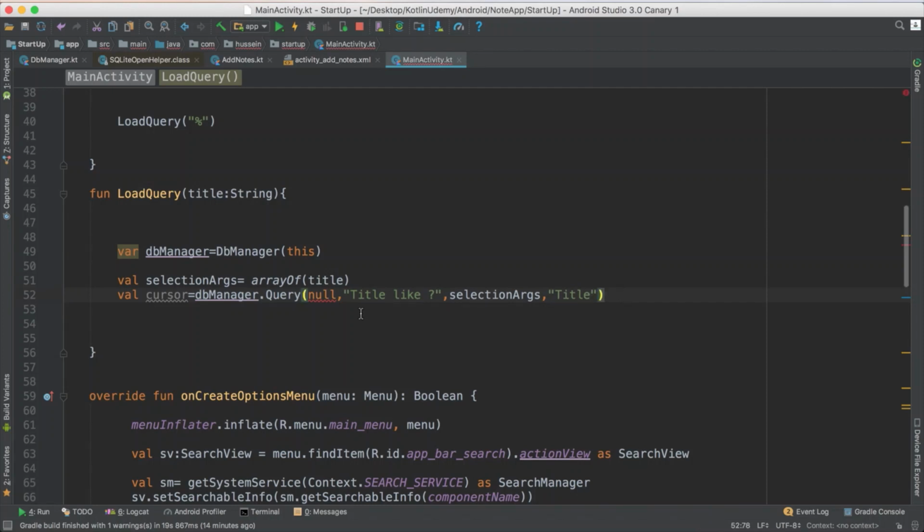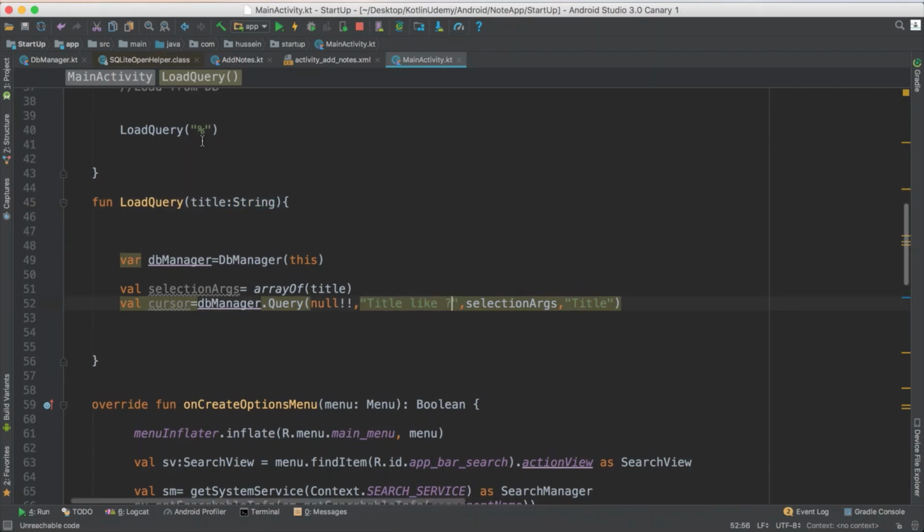So the process is really easy and straightforward, but I don't know what the problem is here. I'm saying, I want to search in the database for the title like this semicolon, and this is coming here. So if he sends Hussein, he will search for title like Hussein. If I send semicolon, he searches for title like that one.